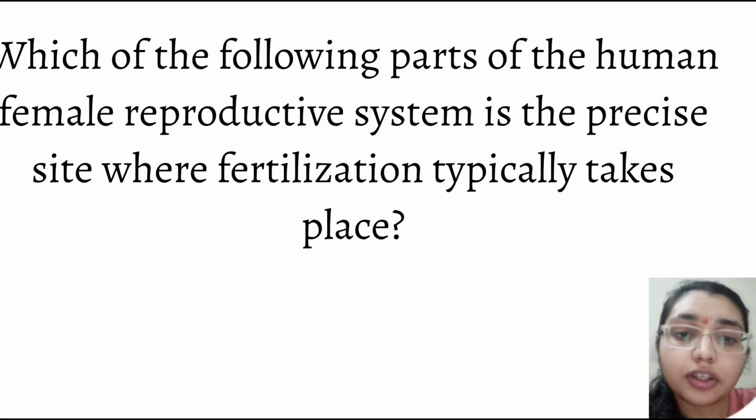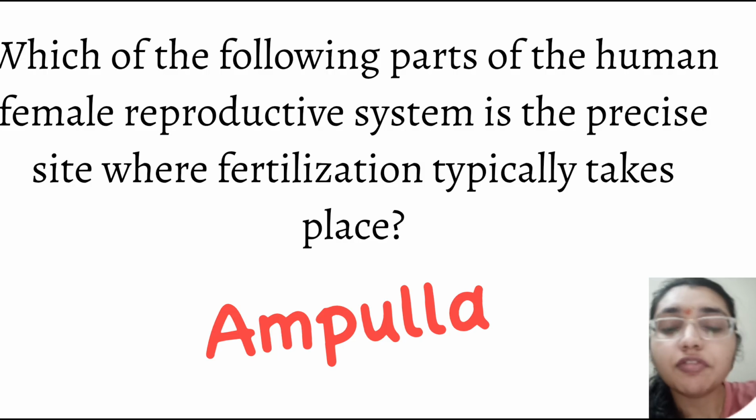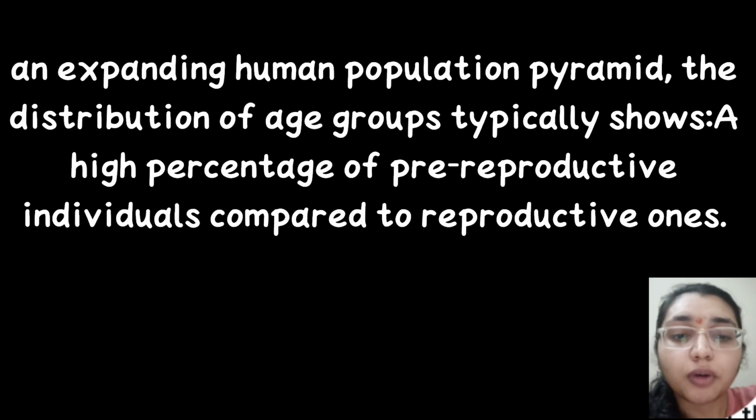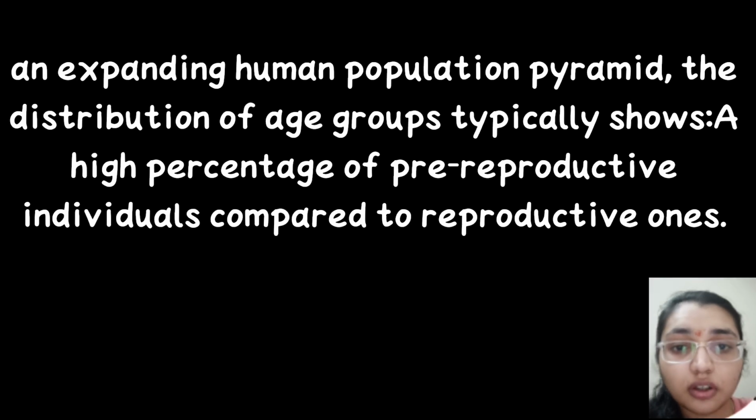Which of the following parts of the human female reproductive system is the precise site where fertilization typically takes place? That is the ampulla of the fallopian tube. In the fallopian tube, the ampulla is the precise site where fertilization typically takes place. In an expanding human population pyramid, the distribution of age groups typically shows a high percentage of pre-reproductive individuals compared to the reproductive ones.